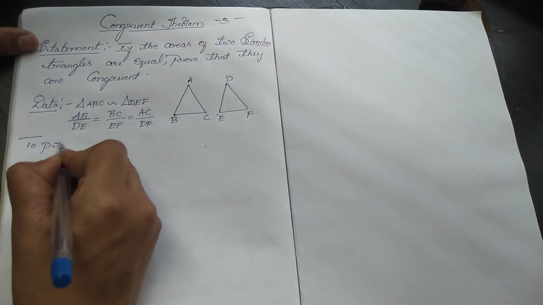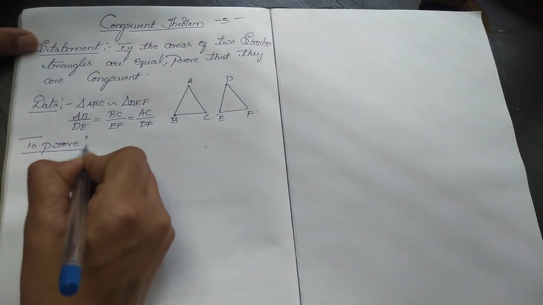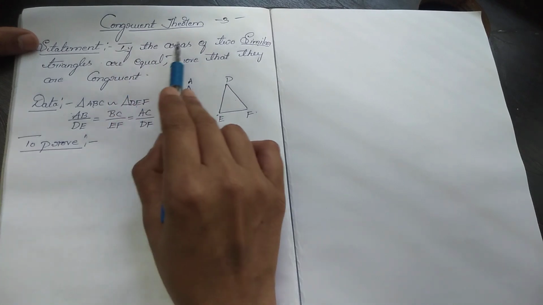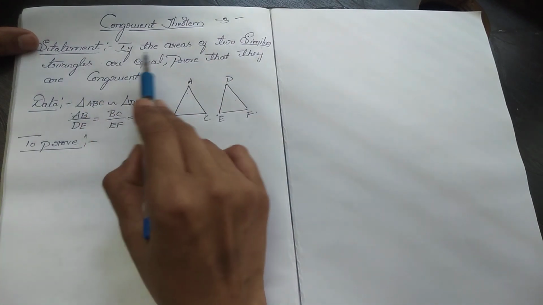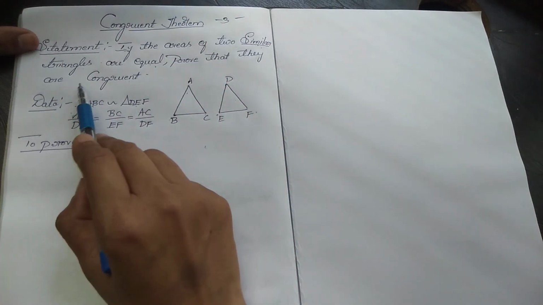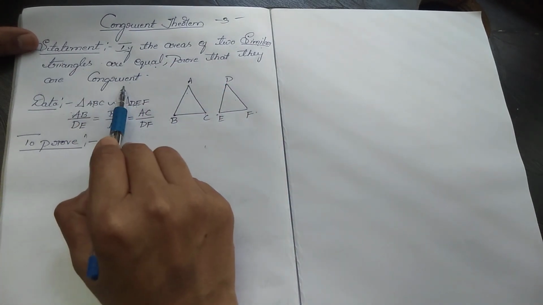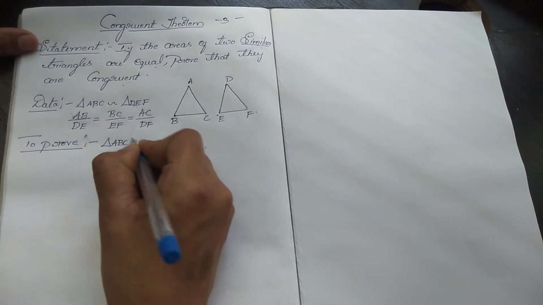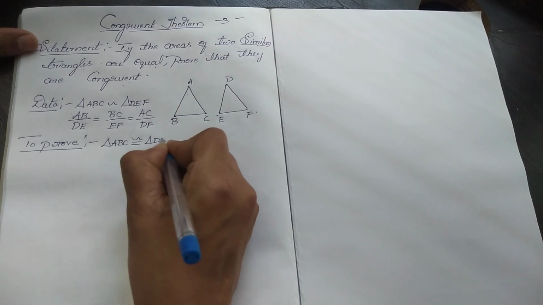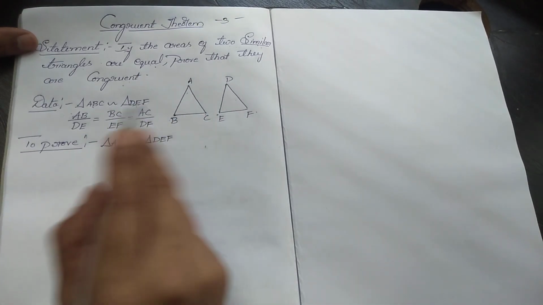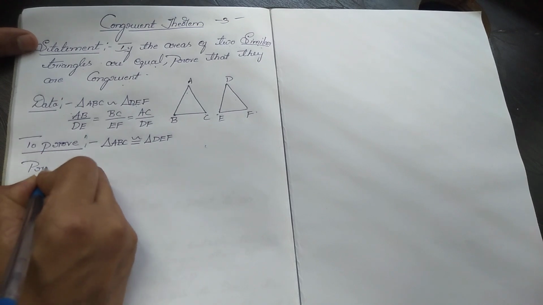Next is to prove. We can go back to the statement. They have given that the areas of two similar triangles are equal. They are already similar, so if the areas are equal, then we have to prove that triangle ABC is congruent to triangle DEF. There is no construction in this theorem, so directly we can write the proof.